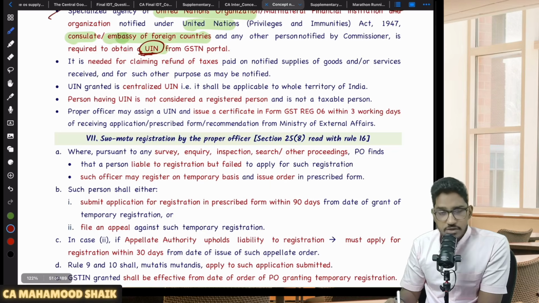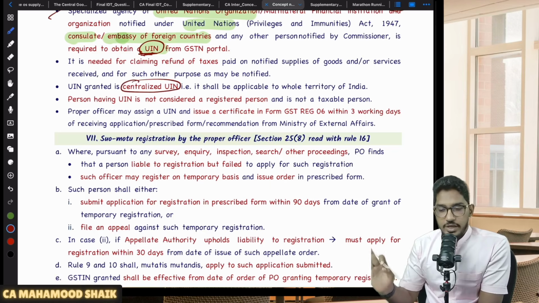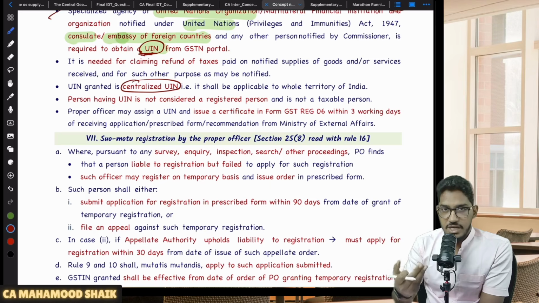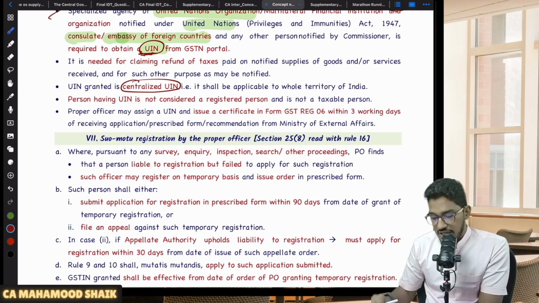And this UIN is not state-wise registration. This UIN is a centralized UIN. So if you obtain registration at one place, it will be applicable all over India. Like GSTN, you need not have separate state-wise registration. Only one centralized UIN you will have.